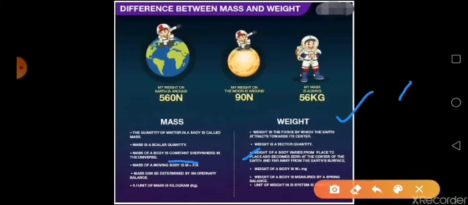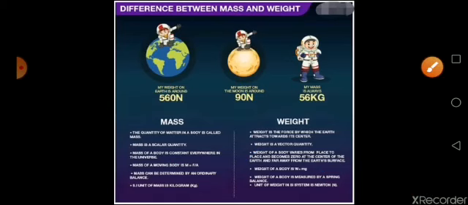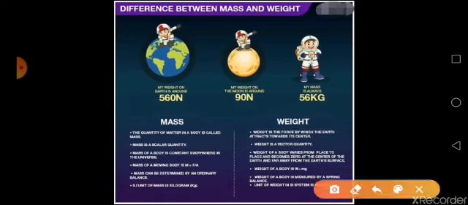Now mass of a body is given by the force per unit area, whereas weight is given by mass into g, where g is your acceleration due to gravity, and you are having a value for that. g is equal to 9.8 meter per second square. Clear? Now the way you are measuring. So when you have learned about the measuring techniques, this already you have learned.